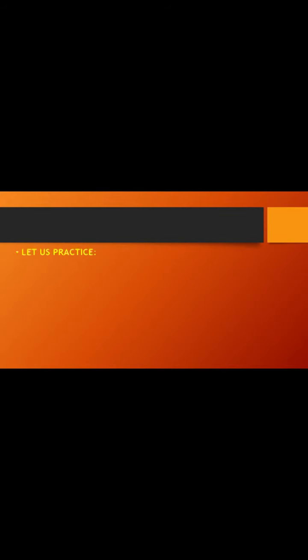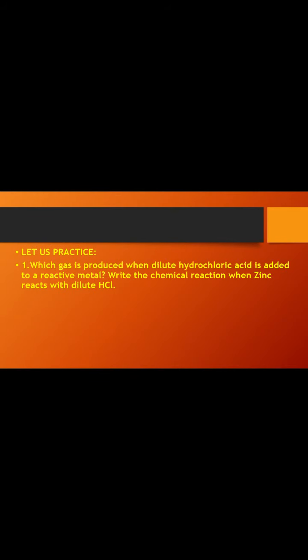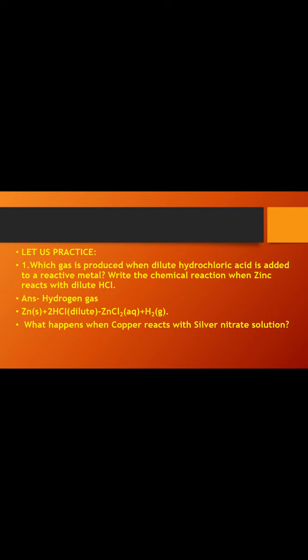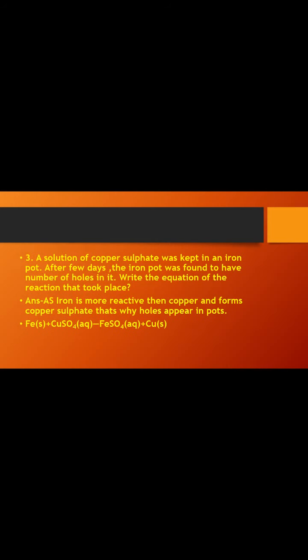Next are the question answers. First is, which gas is produced when dilute hydrochloric acid is added to a reactive metal, and write the chemical reaction, with zinc reacting with dilute HCl. So hydrogen gas will be produced and the reaction is Zn plus HCl gives zinc chloride plus hydrogen. Next is, what happens when copper reacts with silver nitrate solution. In this, copper reacts with silver nitrate solution to give copper nitrate plus Ag, that means silver will be released.